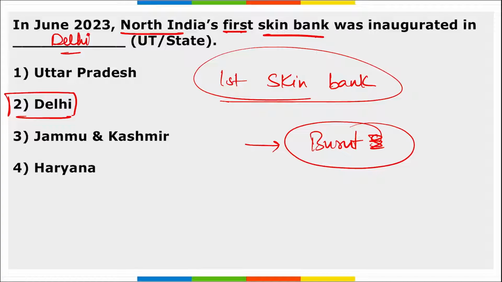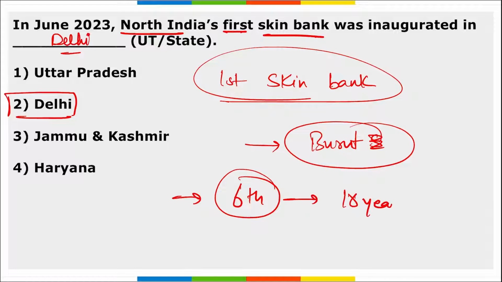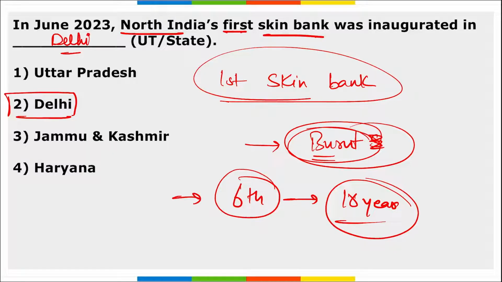Remember, donated skin can be used within 6 hours from the time of death. That means the skin can be donated after death within 6 hours. And remember, the minimum age of the donor should be 18 years. I repeat, North India's first skin bank is in New Delhi, and this is basically to provide relief to burn victims.